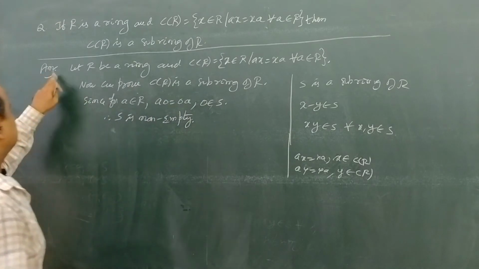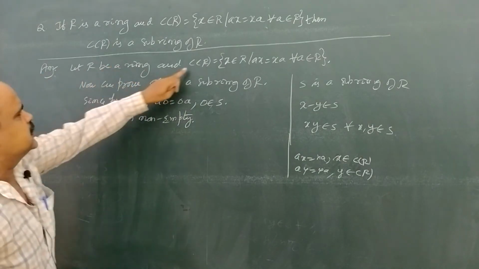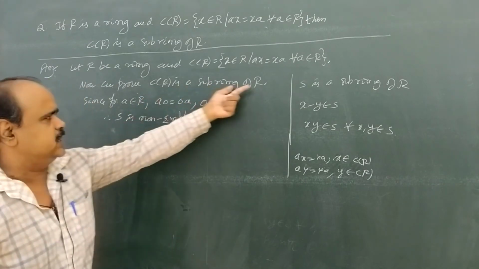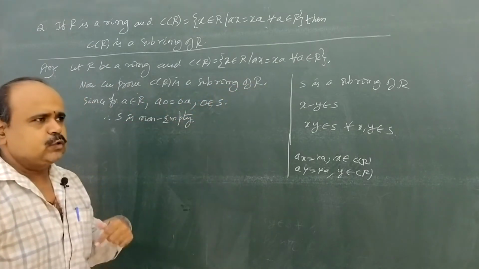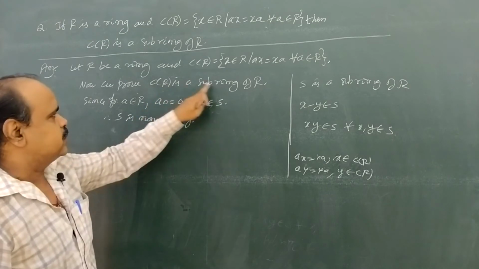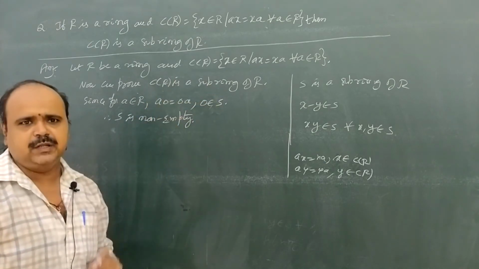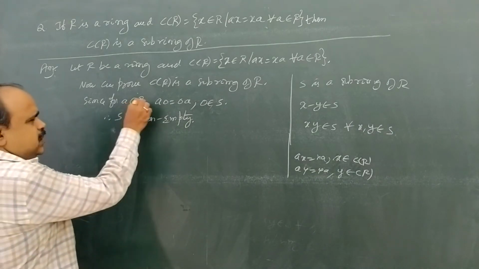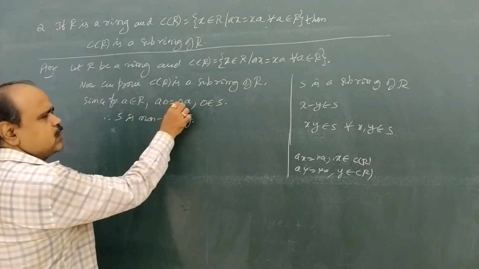Come to the answer. Let capital R be a ring and consider this set C of R. Now we are going to prove C of R is a subring of R. Before proving C of R is a subring, we have to prove C of R is non-empty. We already know for any a belongs to R, a into 0 equals 0 into a.